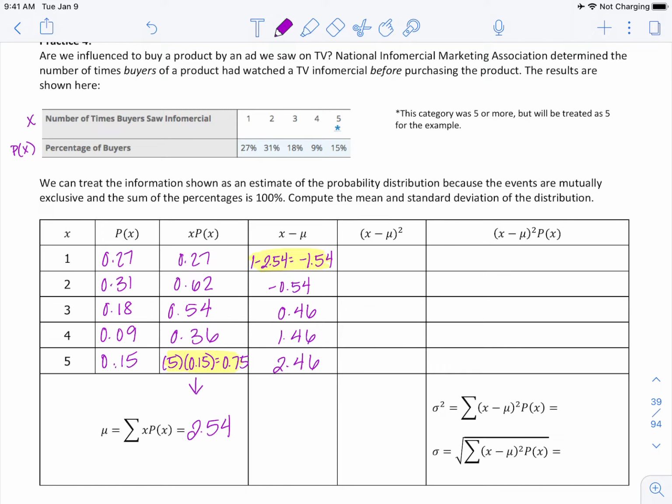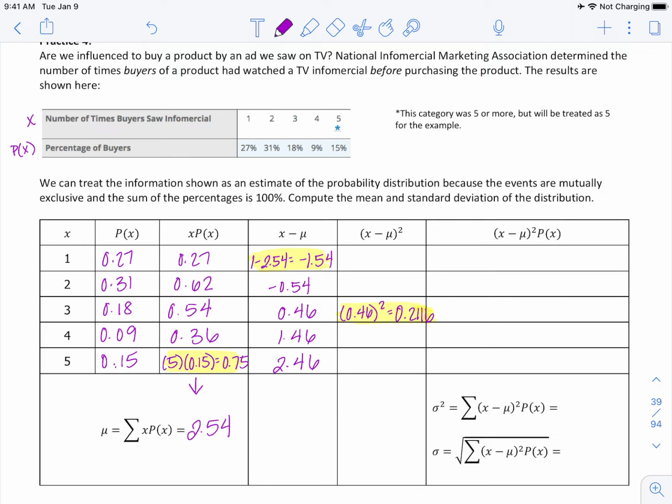Okay, next we're going to take the value minus the mean squared. So I can take any one of these. So I'll take this one in the middle here. This is 0.46. When I square that, it's going to give me 0.2116. Okay, so again, we're taking our previous column, our value minus the mean, and we're squaring it.